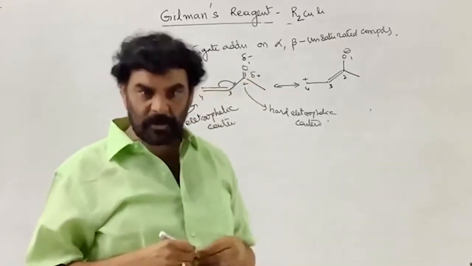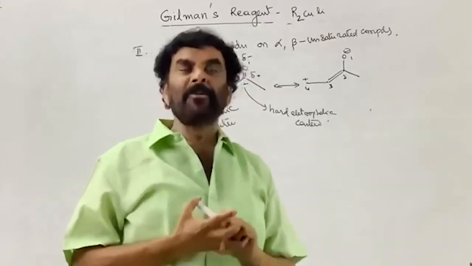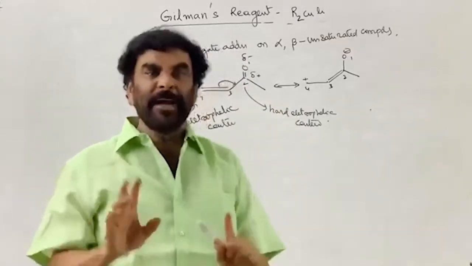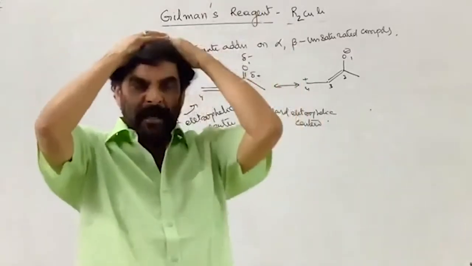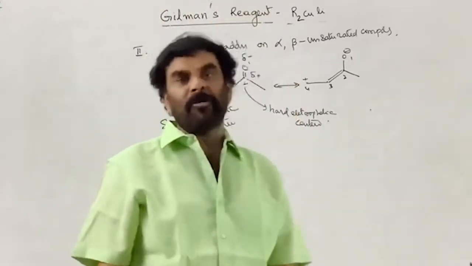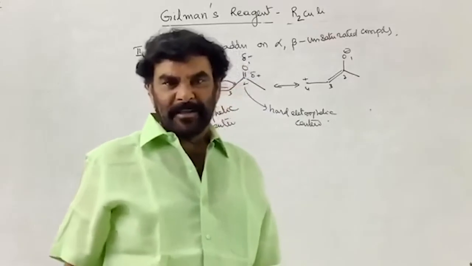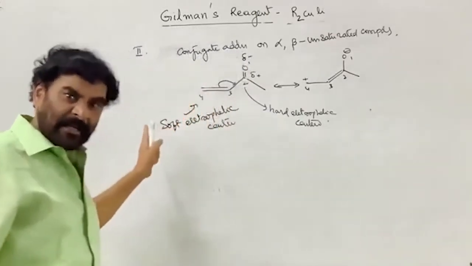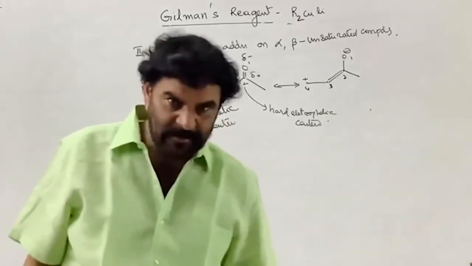So now the question is, where does the nucleophile go? That depends on the amount of negative charge on the nucleophile. If it is a weak nucleophile, it prefers the center where the positive charge is less.